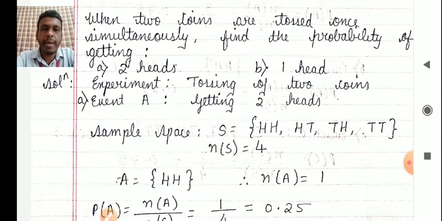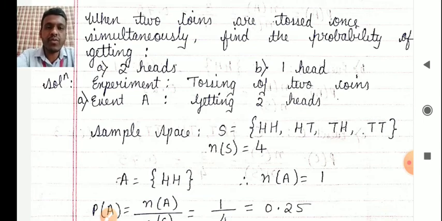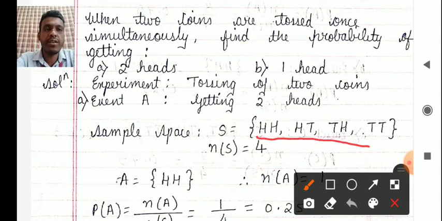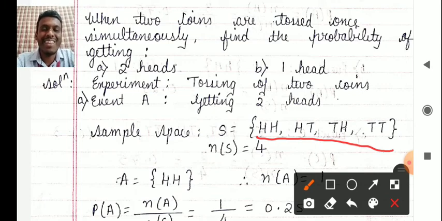Now what is the sample space? Whenever two coins are tossed, the sample space is HH, HT, TH and TT. So always remember this.